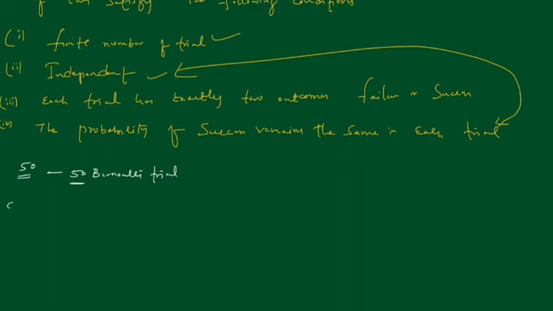For success we are taking what? Even number obviously, or failure. Failure will be odd numbers. The probability of success is denoted as P, the same for all 50 throws.